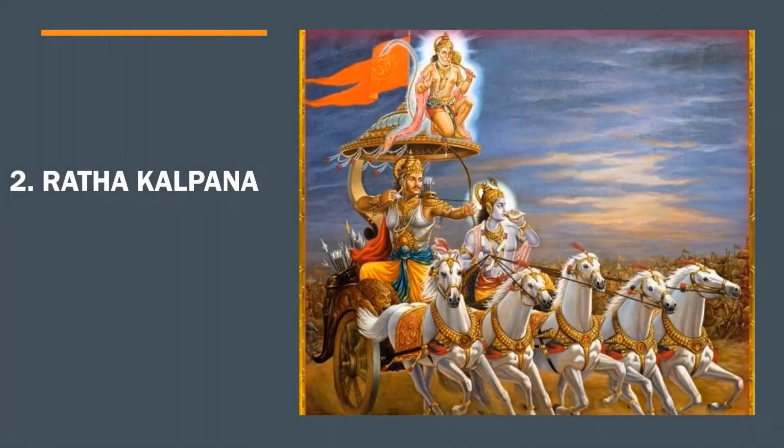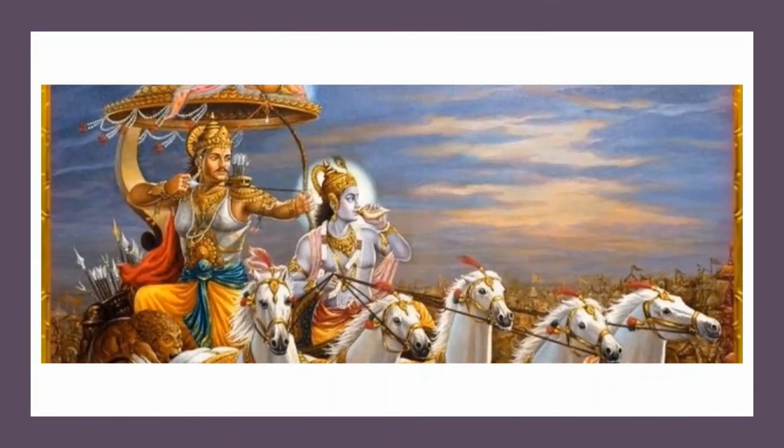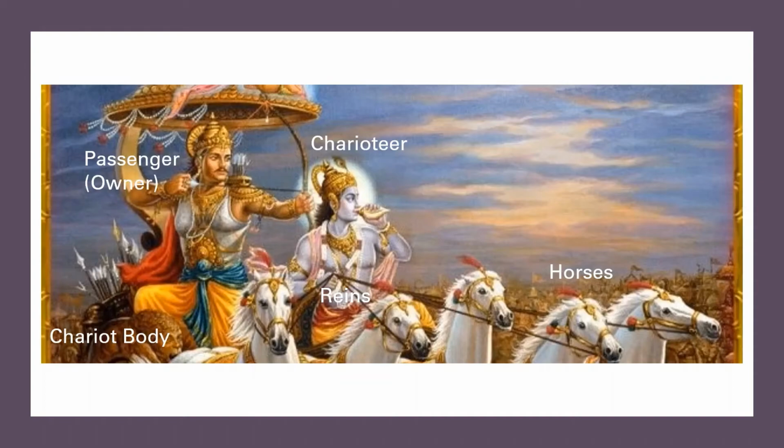In this episode, we'll talk about Ratha Kalpana from the Katha Upanishad, where the human body is compared to a chariot. The chariot comprises 5 things: the chariot body, reins, horses, charioteer, and the passenger, who can also be called the owner of the chariot. The comparison of the human body with the chariot goes something like this.